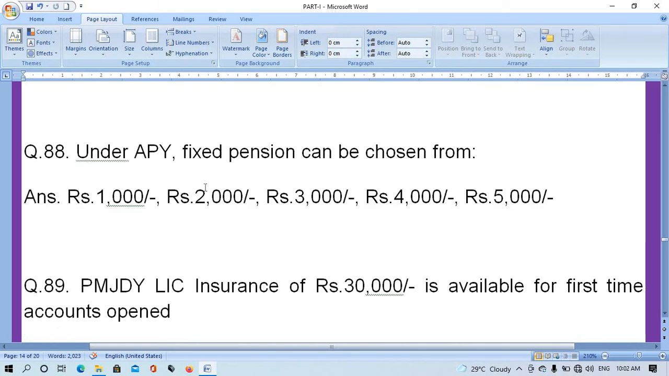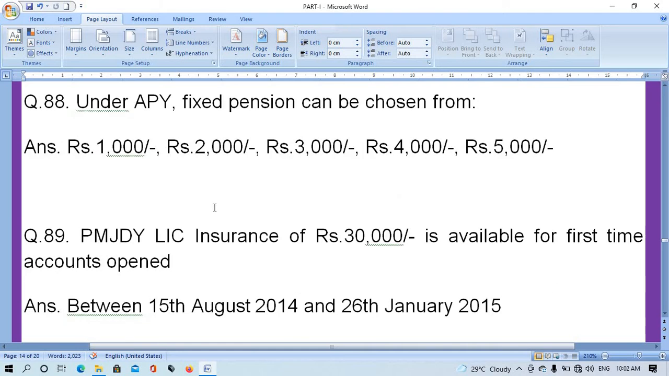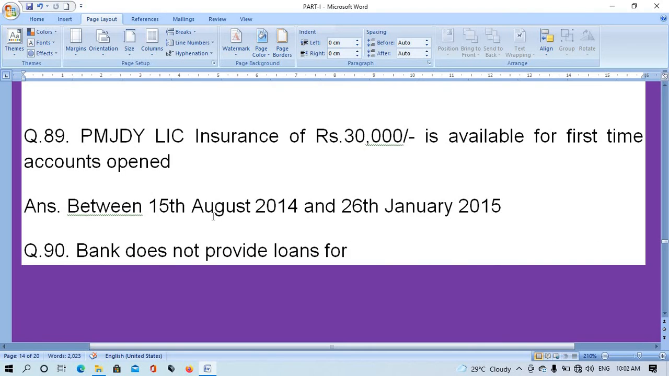Question number 88. Under APY fixed pension can be chosen from? The right answer is rupees 1,000, rupees 2,000, rupees 3,000, rupees 4,000, rupees 5,000. Question number 89. PMJDY LIC insurance of 30,000 is available for first time account open? The right answer is between 15 August 2014 and 26 January 2015.